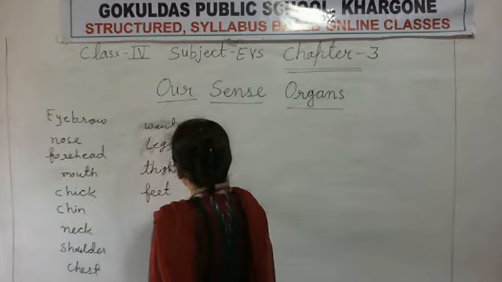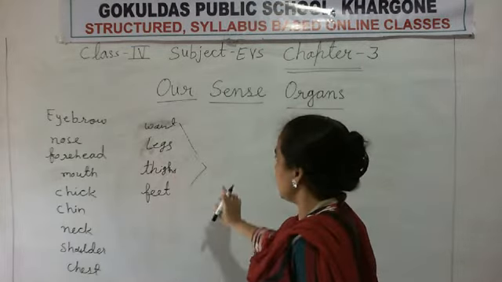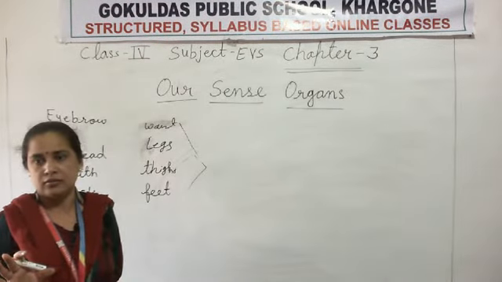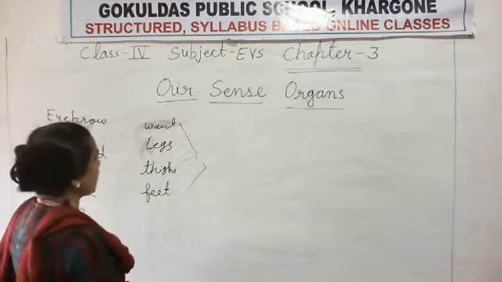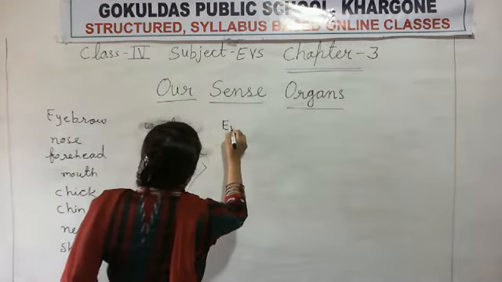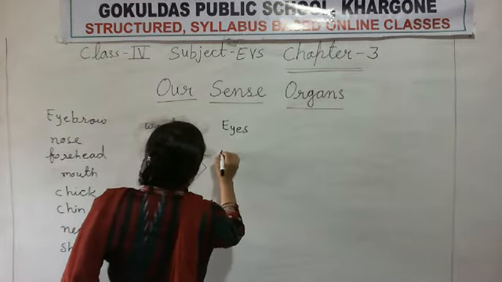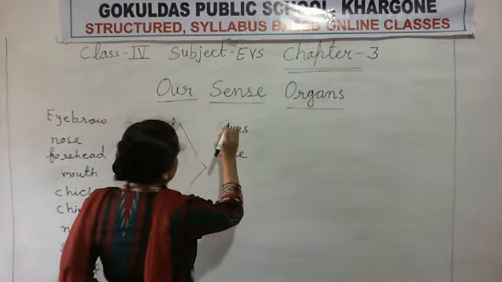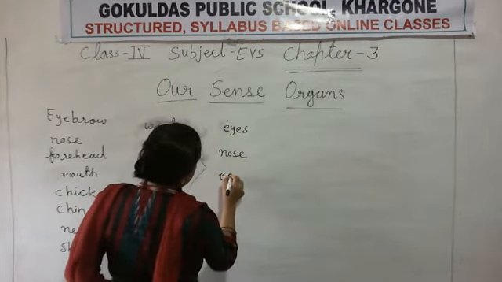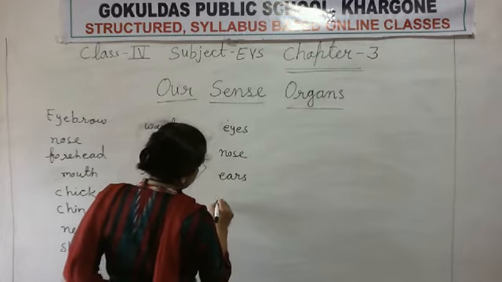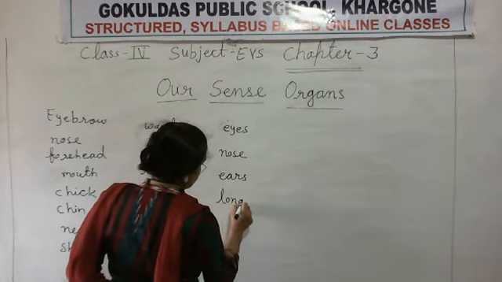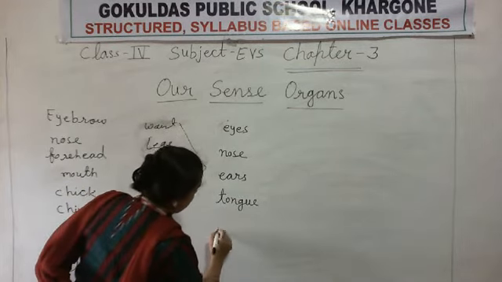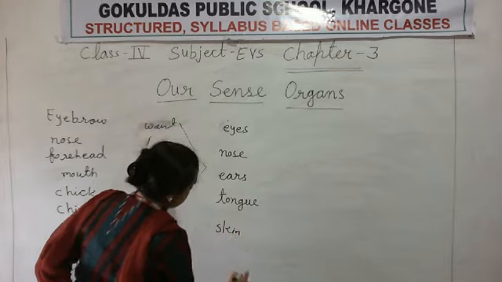Inside these parts in our body there are 4 important parts. The names of those parts are eyes, nose, ear, tongue and skin.